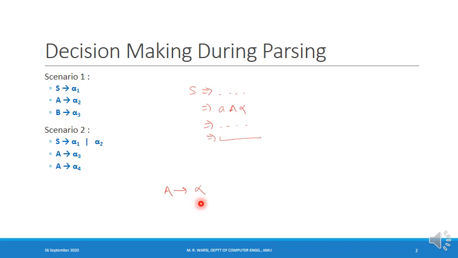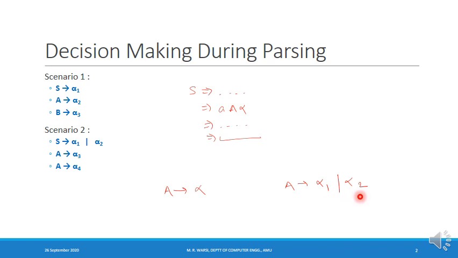On the other hand, if I have a situation like this, from capital A I have two productions: capital A derives alpha 1 and capital A derives alpha 2. Now here, when the parser has to expand capital A, it has to decide whether to use the first production or the second production.